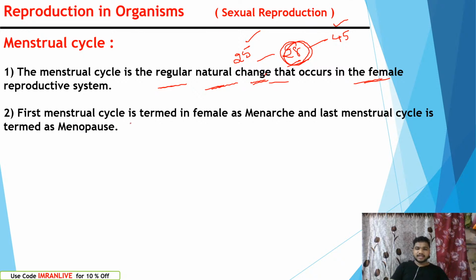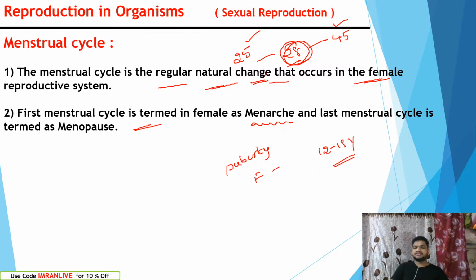The first menstrual cycle in the case of female is termed as menarche, generally at the age of puberty. Puberty in the case of female is about 12 to 13 years old. It can be 12 years, 12 and a half years, 13 years, right?